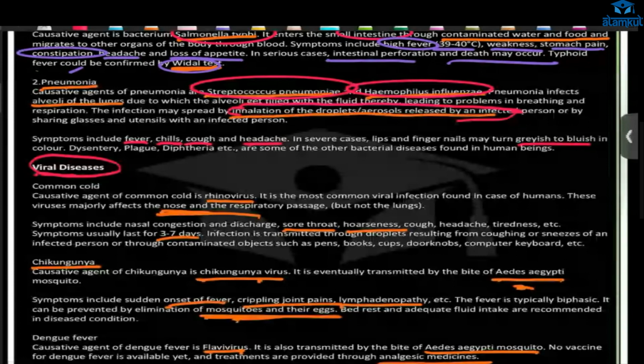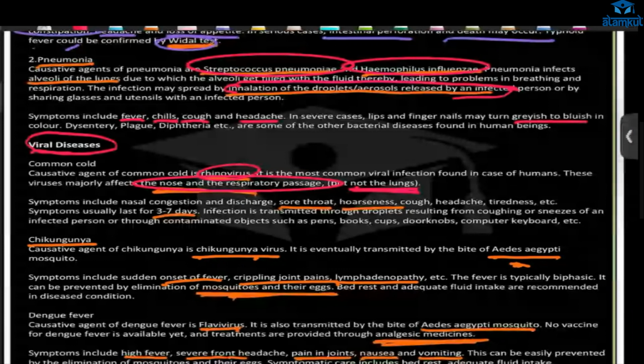It does not affect the lungs. That means the respiratory passage, like the nose, the larynx, the pharynx, till it reaches the trachea. After that, there is the lung part: bronchus, bronchioles, and alveoli. They are not getting infected.